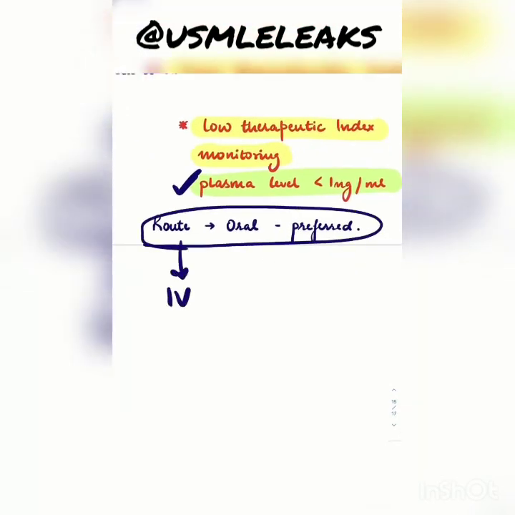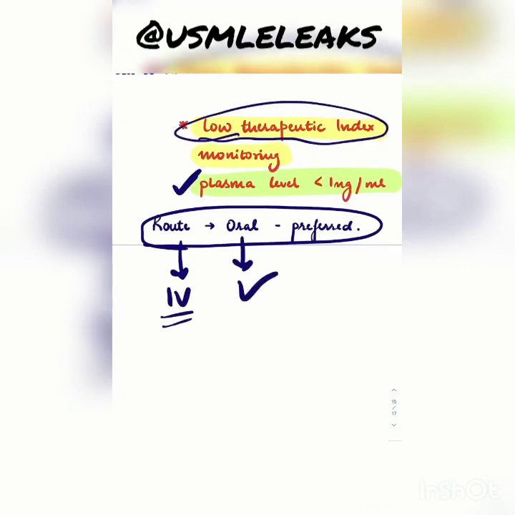We can also give it IV, but I prefer the oral route because of the low therapeutic index. If I give IV, it's continuously going and affecting the body. But oral, since it goes in at timely intervals, I know when the toxicity is happening and I can control it. In IV, the drug rushes in rapidly, so it can cause a problem. So we prefer the oral route.